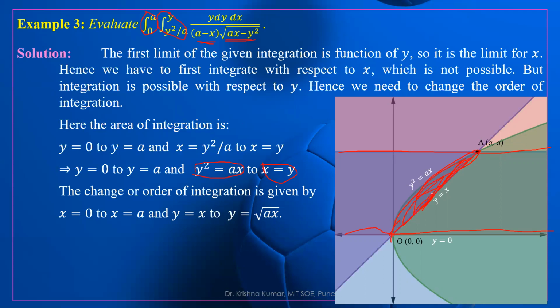Now it is not possible to integrate with respect to x, so let us change the order of integration. This is the common area. What is the minimum value of x?